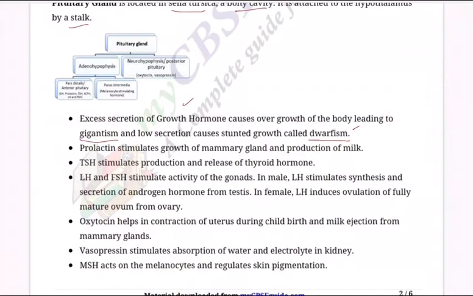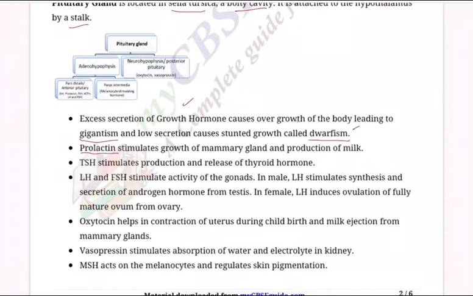And low secretion causes stunted growth called dwarfism, Charlie Chaplin. Some people will be very, very short, and that shortness or dwarfism is because of lack of secretion of growth hormone, and the growth hormone is secreted by the pituitary gland. So gigantism and dwarfism are the direct result of either hypo or hyper secretion of growth hormone by the pituitary gland.